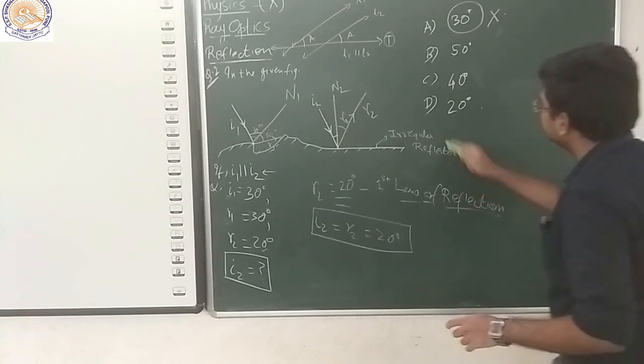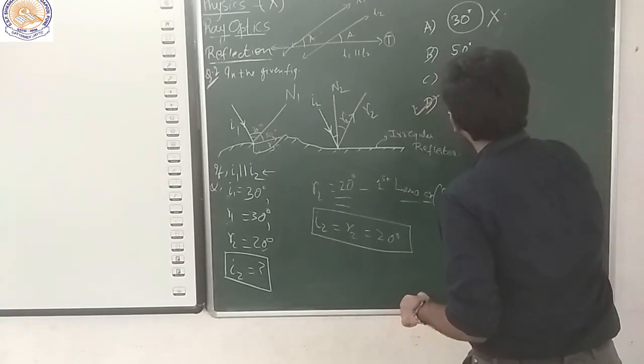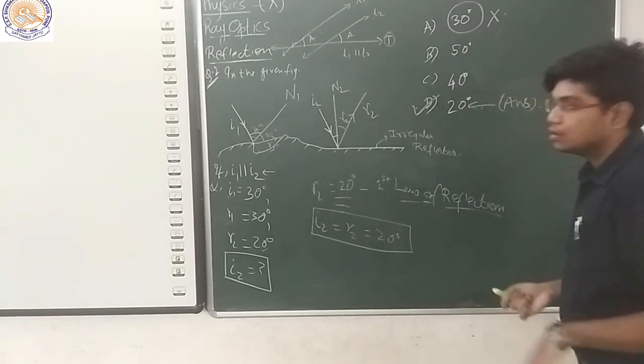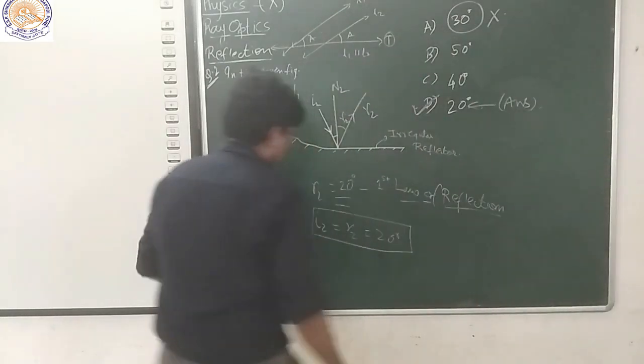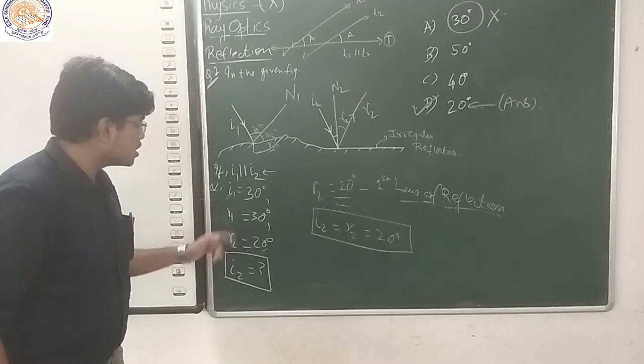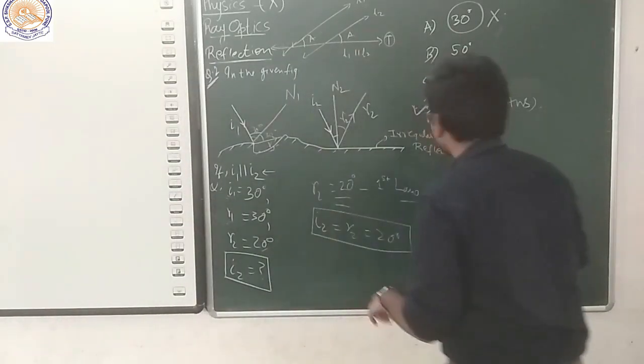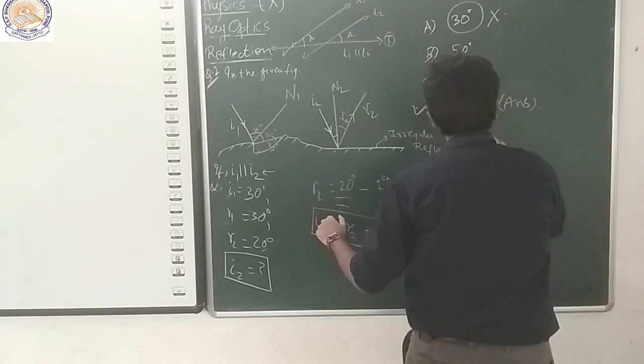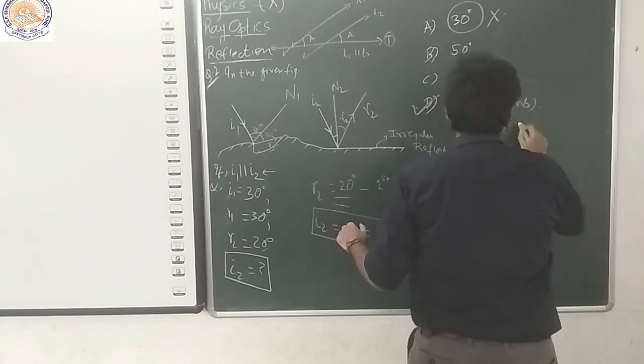So the right answer would be D. Here you must have observed that the angle I1 is not equal to I2.